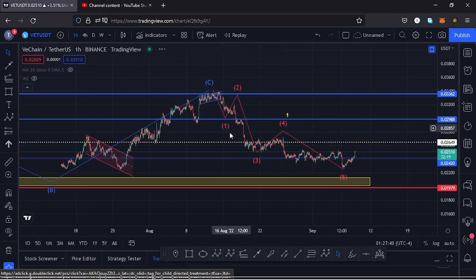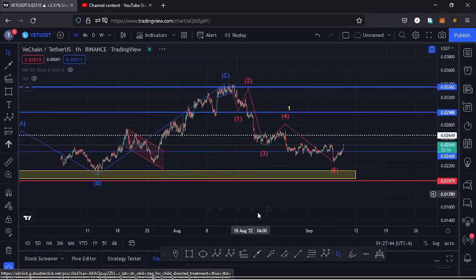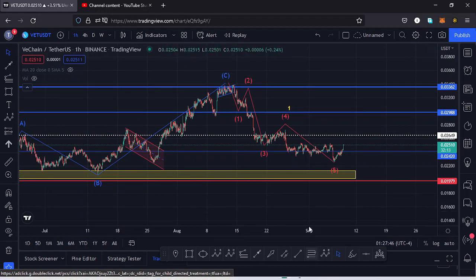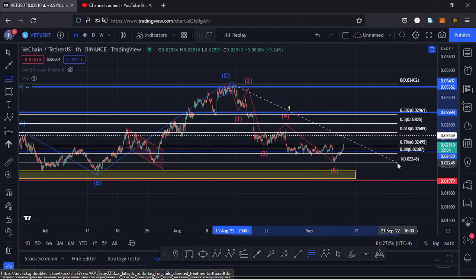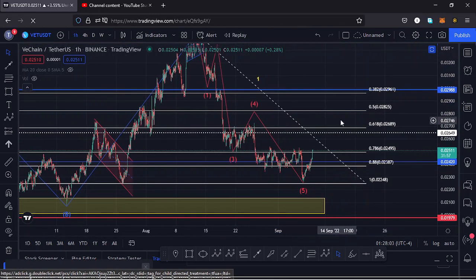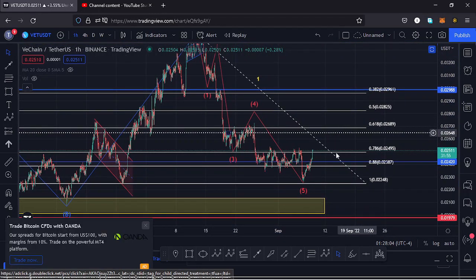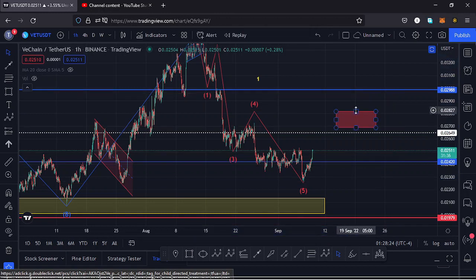So using the Fibonacci's, we can get a target area for that second wave to the upside, and to do that I just need the fibs, connecting them from this high up here for that first wave to the low we have down here. That gives me a minimum target area for that second wave to the upside between the fib level 0.618 and the fib level 0.5, and I can mark out that target area here on the charts like that, then remove the fibs, and you can see my target area for that second wave lies between the